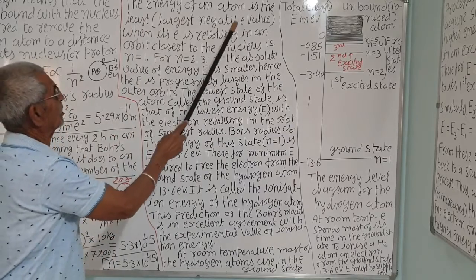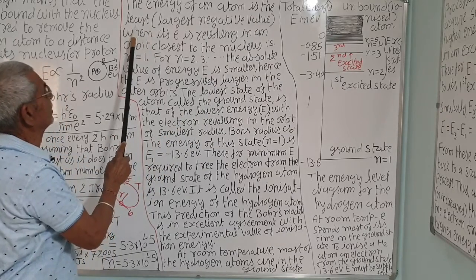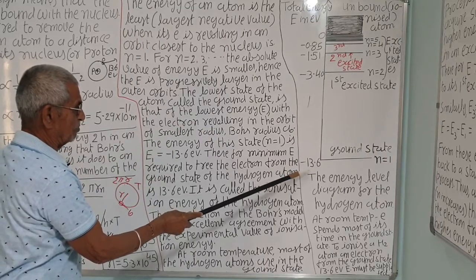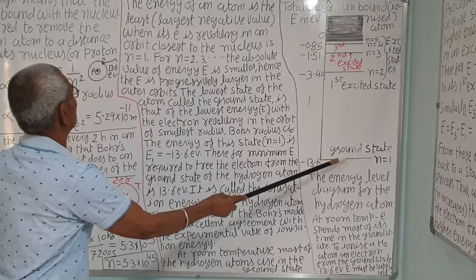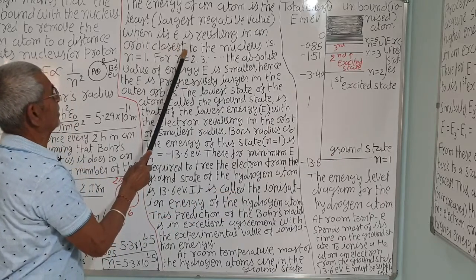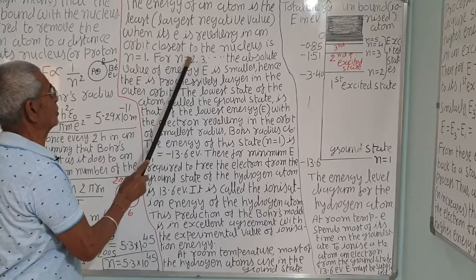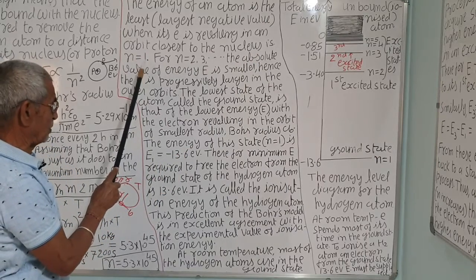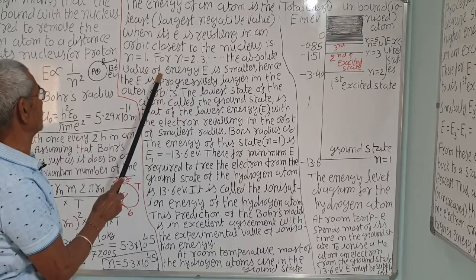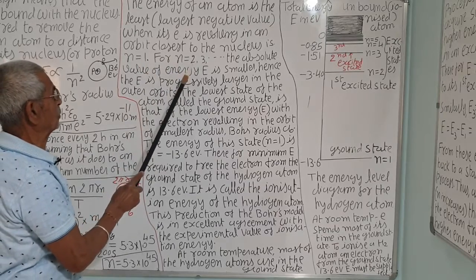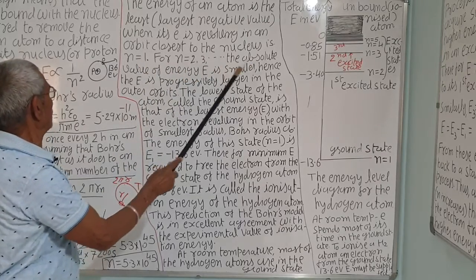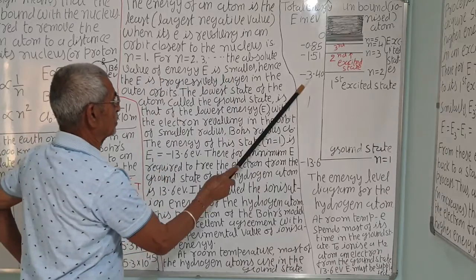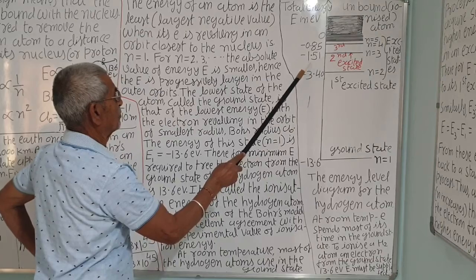The energy of an atom is least, that is largest negative, on the ground state, when it is revolving in an orbit closest to the nucleus, that is n is equal to 1. For n is equal to 2, 3, etc., the absolute value of energy is smaller: 3.4, 1.5.